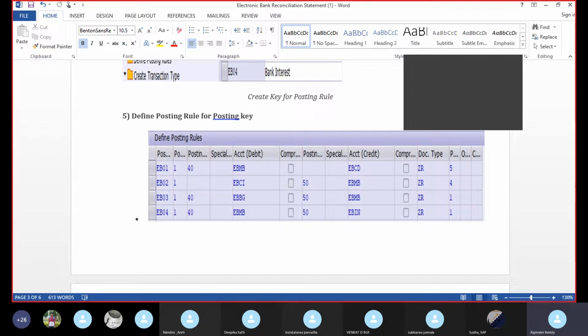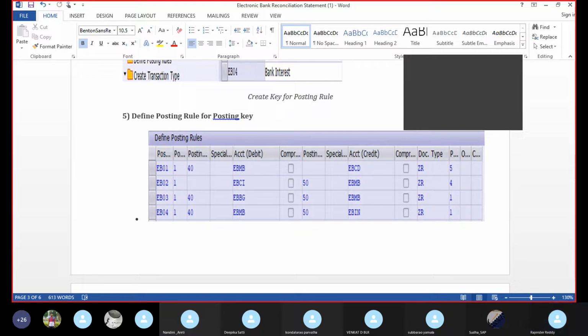Then you can see the posting rule, and the next one is the debit transaction, 40 as given. And what is the account to be debited? Here we have to give the account symbol, which account is to be debited. And on the credit side it is 50, and also which account is to be credited, the posting account symbol we have to give.